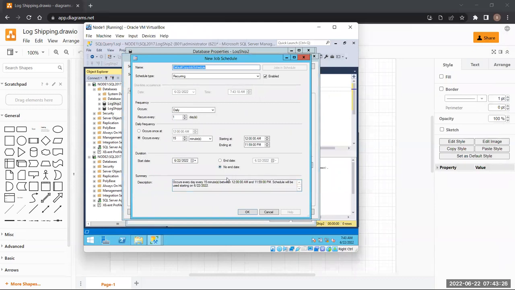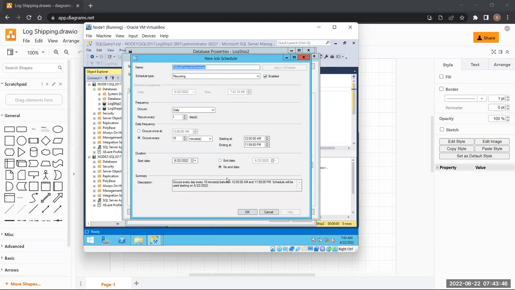This is also going to occur every 15 minutes, right? This is also going to work exactly the same as the backup job is going to work, right? Every 15 minutes there will be a copy job. But how is this supposed to work, Siddharth?